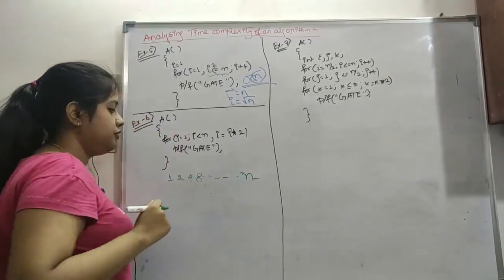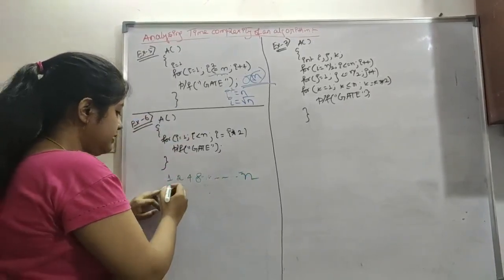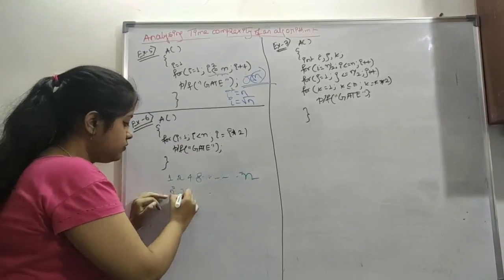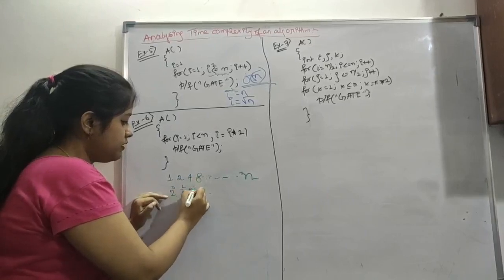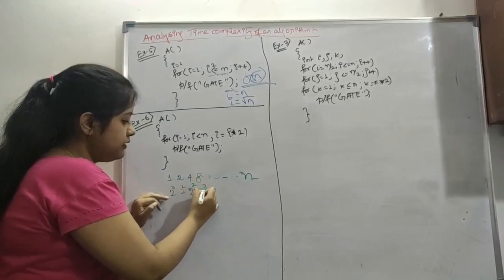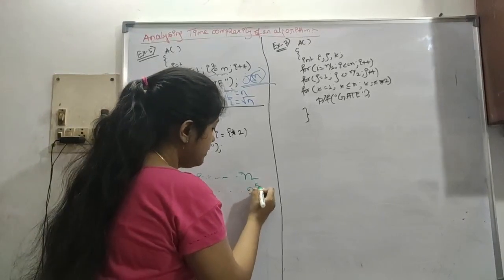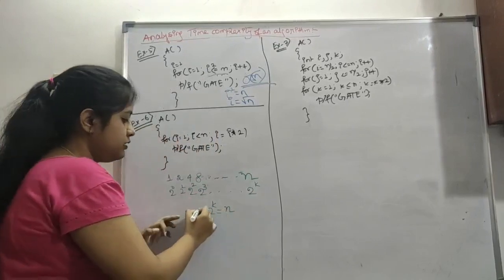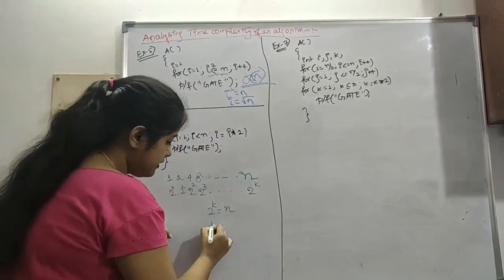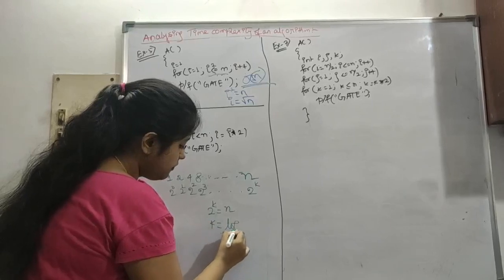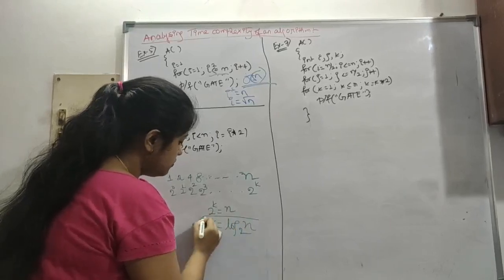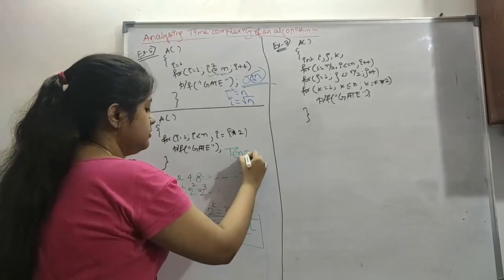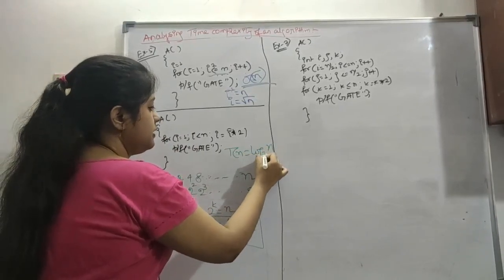So till n if we do, what is it coming as? Let's see, this is 2 to the power 0, anything to the power 0 is 1, this is 2 to the power 1, this is 2 to the power 2, this is 2 to the power 3, like this. Let's say 2 to the power k is n. So 2 to the power k is n. In log function, this is coming as k equals log of n base 2. So here the time complexity is log of n base 2.